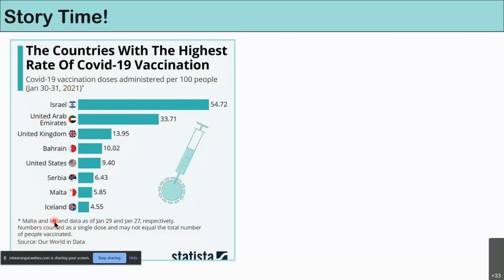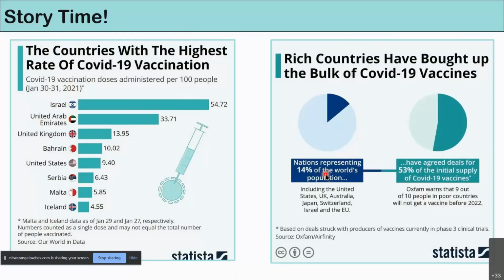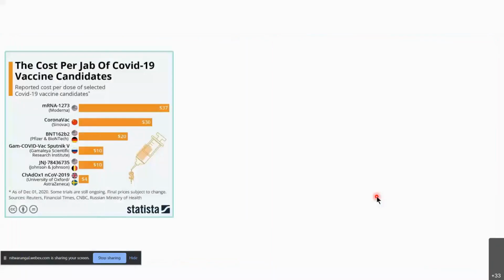What they are trying to tell is that only a part of the world's population have acquired 53% of the COVID-19 vaccines. So this shows how the inequality in terms of money can affect the vaccination drive in different countries. So this is how you can use a pie chart to convey that information. Then we'll look into the cost.